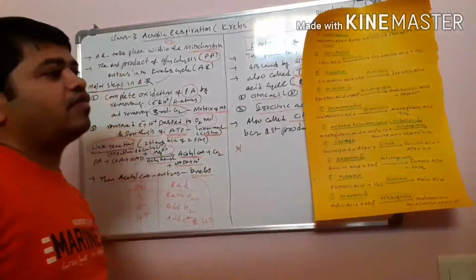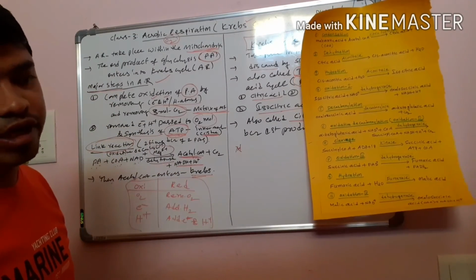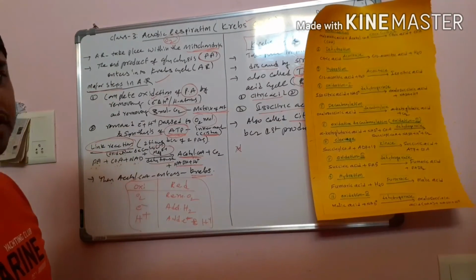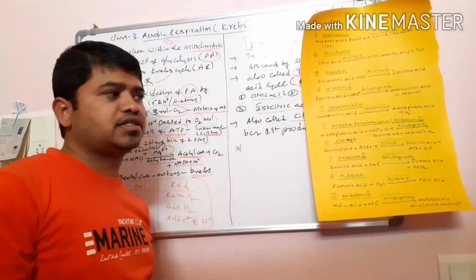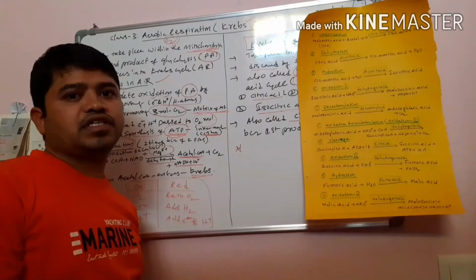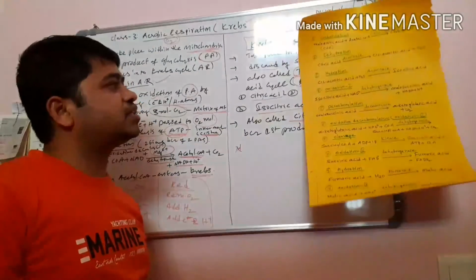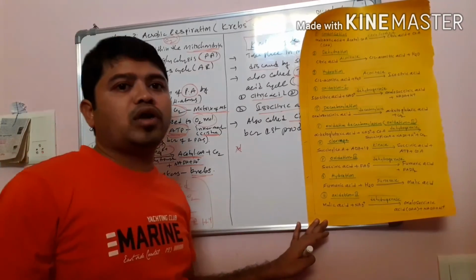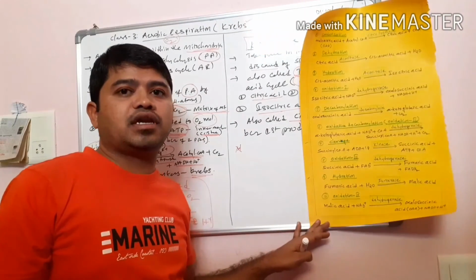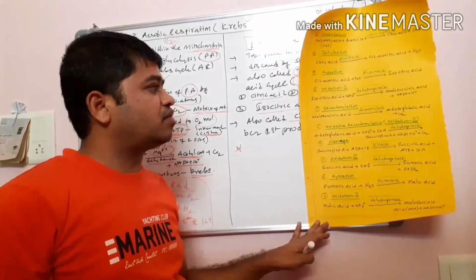Okay, actually our chapter name is what? Respiration. In respiration, there are 3 major steps. First one is what? Glycolysis, then the Krebs cycle, and the next one is ETS. So glycolysis is completed and the Krebs cycle is completed. In tomorrow's class we will discuss ETS, the electron transport system.